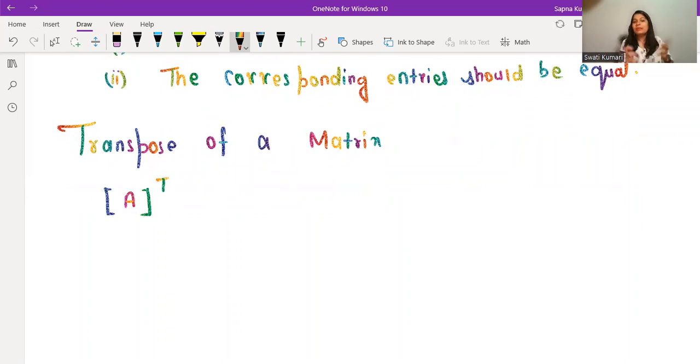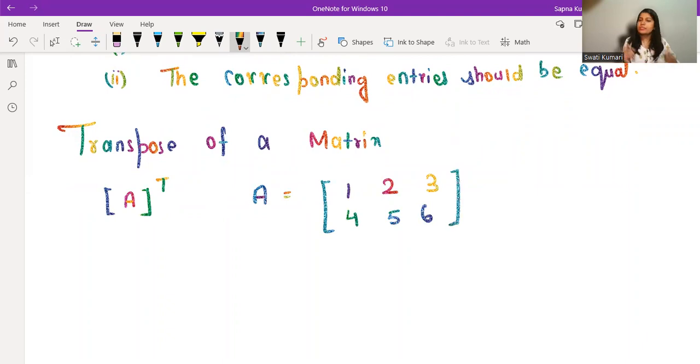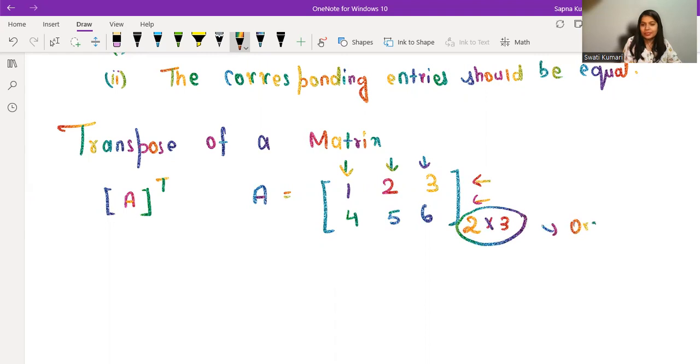Now, what is the meaning of the transpose of a matrix? For example, I have A equal to 1, 2, 3 and 4, 5, 6. Can anyone pause this video and tell me what is the order of this matrix? Please pause it and check whether your answer is correct or not. How many rows can you see here? 2 rows, row 1 and row 2. So 2 you will write down. How many columns can you see? 1, 2 and 3 columns. So 2 cross 3. This is the order of the matrix here. So we revised the order of a matrix as well.